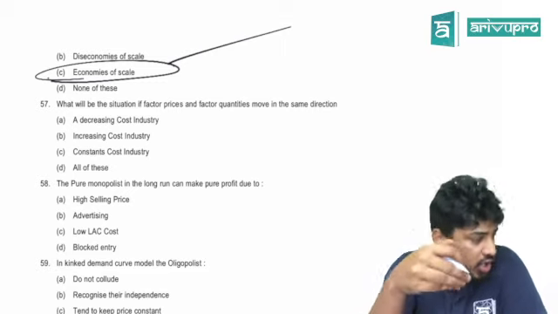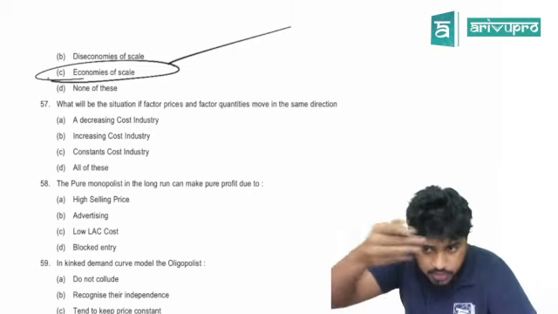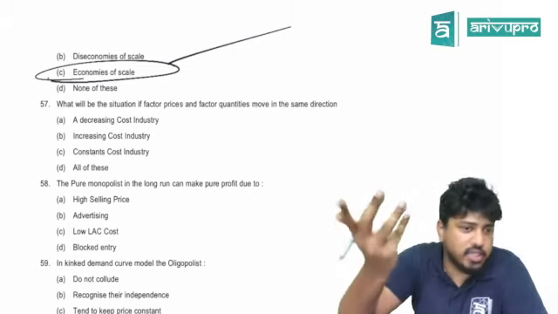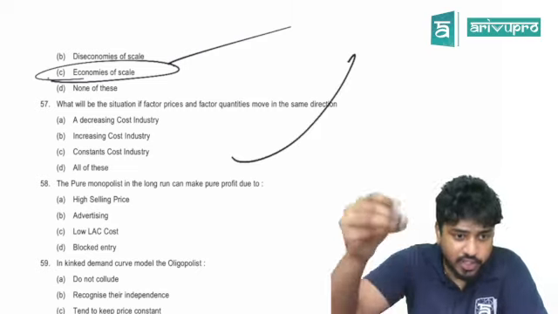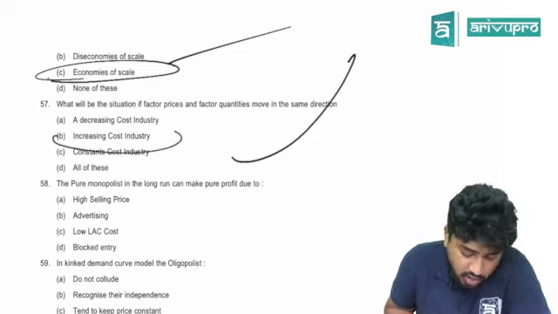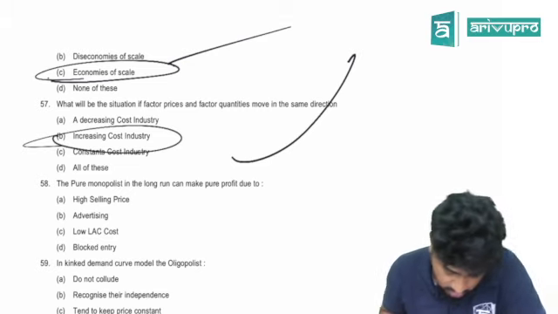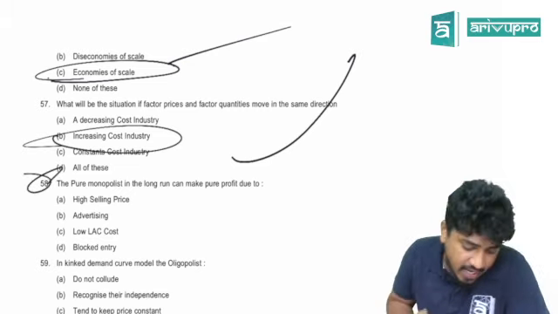Factor input cost increases and the quantity sold is also increasing. What can you say? Cost curve is going upward. That means what? Increasing cost, right? Increasing cost industry. Done.